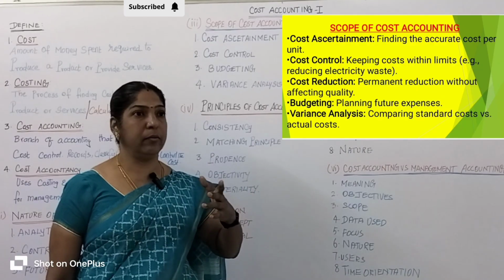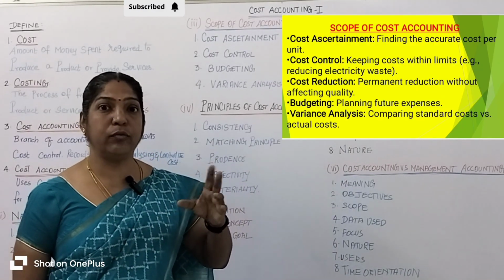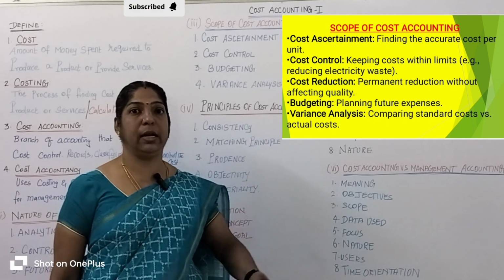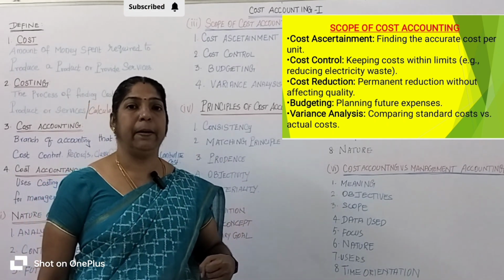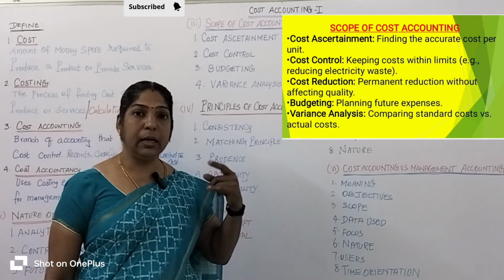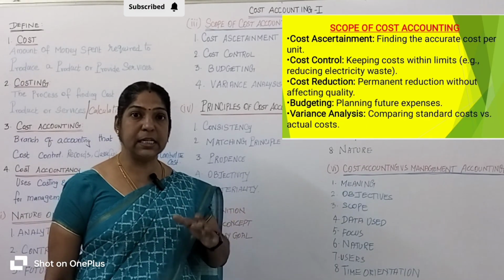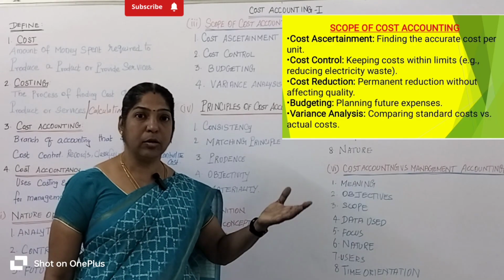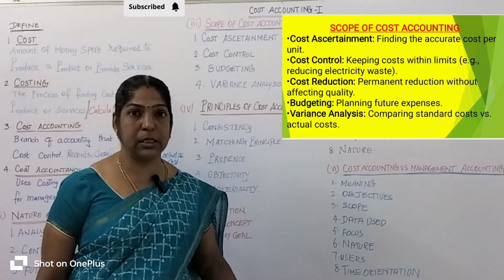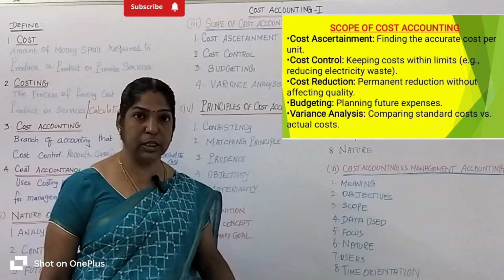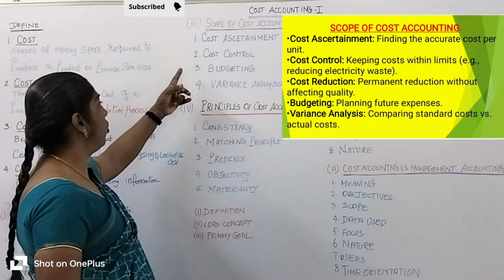It switches off the machines when not in use, uses energy saving lights, and uses energy saving machines. Then it repairs the leakage of the pipes. As a result, the cost of production decreases, the electricity bill is reduced, the water bill is reduced, and the profit increases. So that is called cost control.